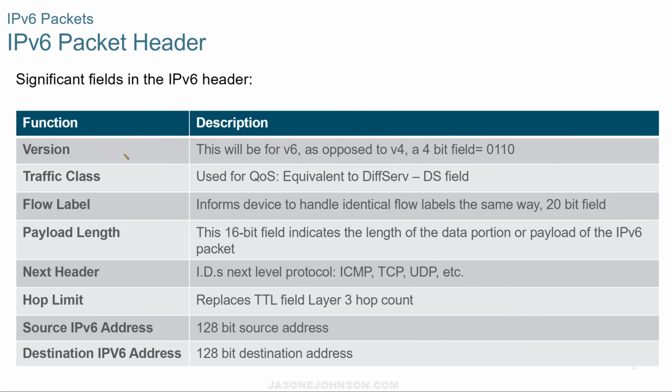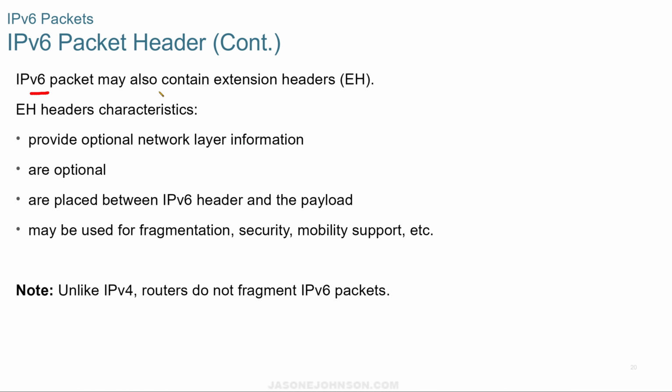There are some significant fields in the v6 header: the version, which tells you that it's a v6, traffic class, flow label, the payload length, the next header, the hop limit, that replaces the time to live field for the layer 3 hop count, the v6 address source, and the v6 address destination. The v6 packet may also contain extension headers.